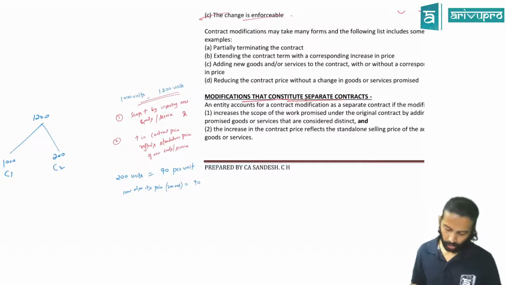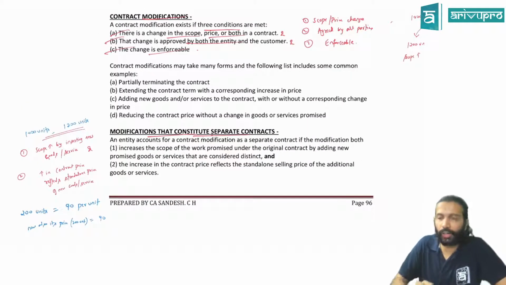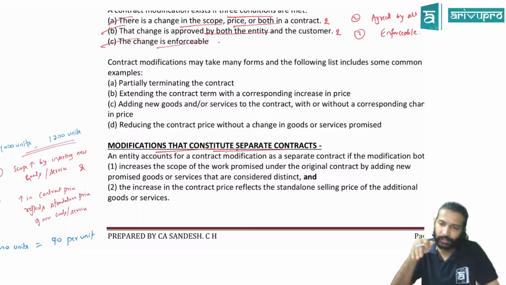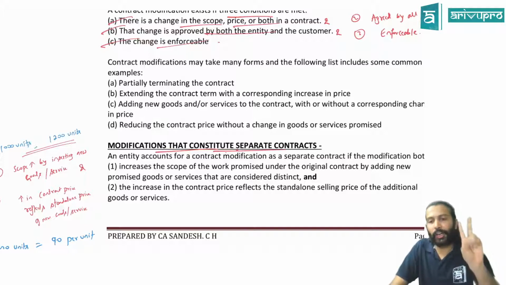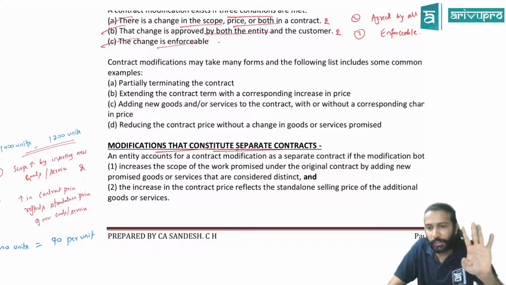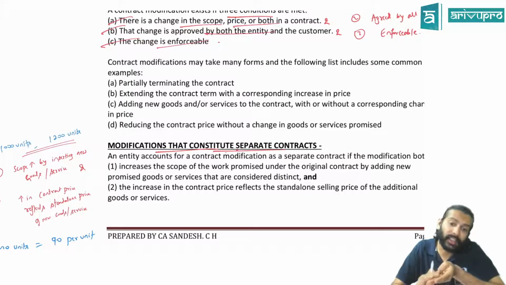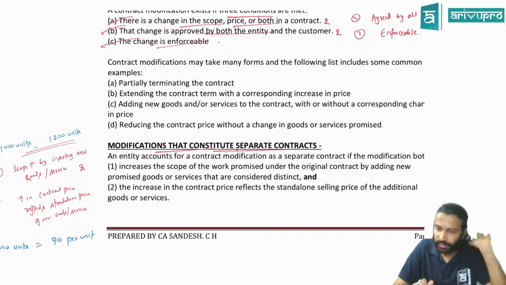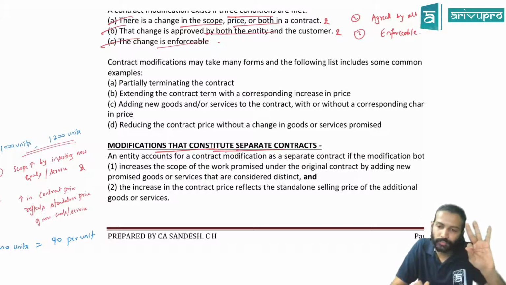A quick recap. First of all, what is the funda we are trying to look at? When can modification be treated as a separate contract? You can treat modification as a separate contract provided two conditions are satisfied. What is that? Scope has increased. How? By inserting new goods or any service. Fine. 2.